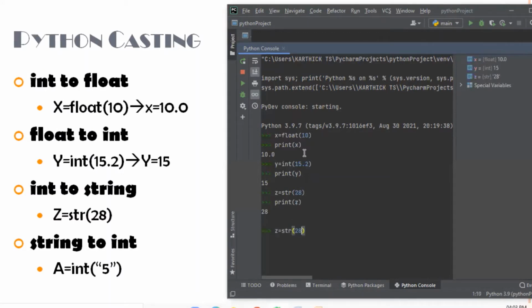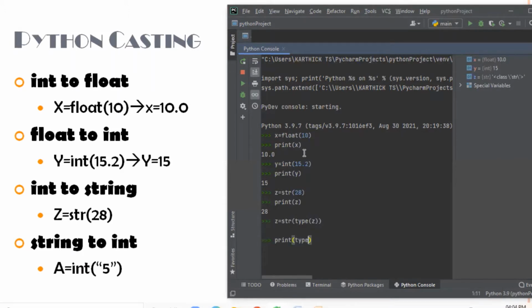You can also see the data type set for the variable z using the type function. We have to use the print function, and you can use the variable name as the argument of type. Now you can see the casted integer to the string data type.